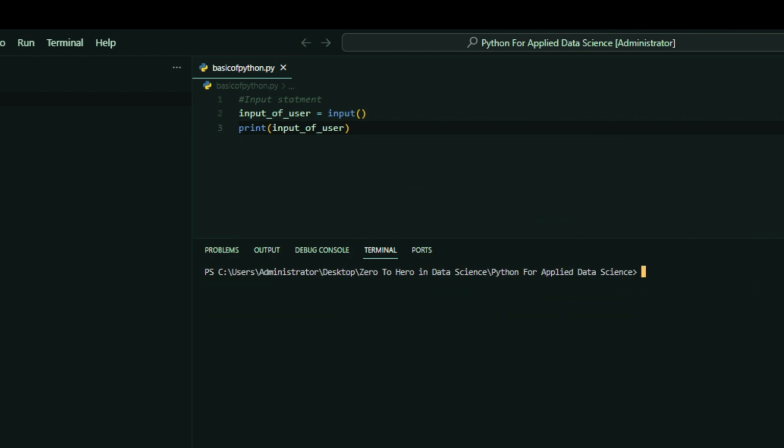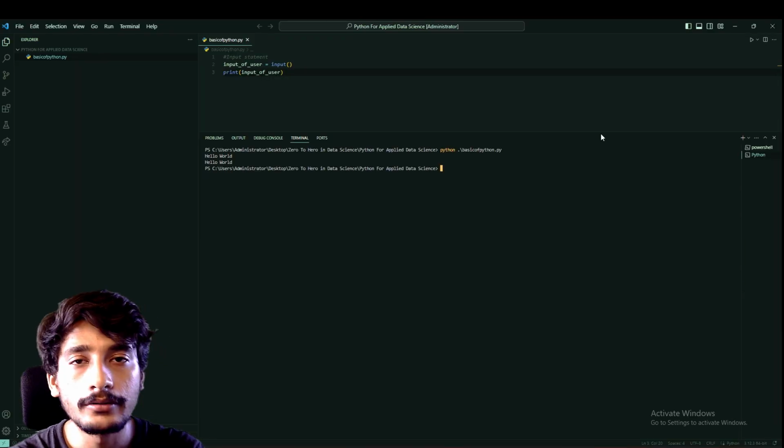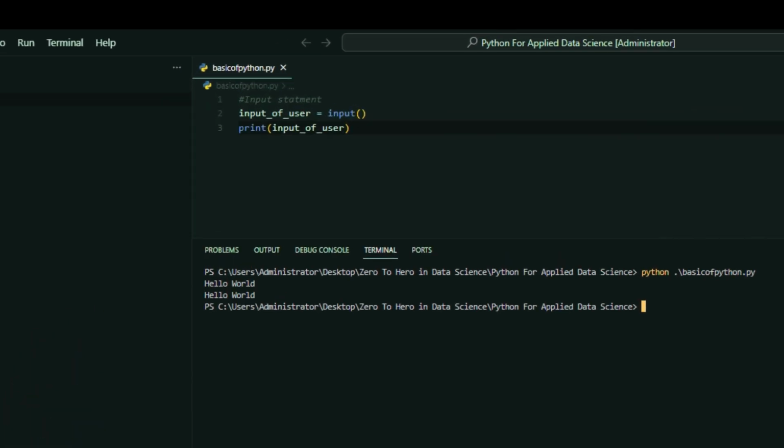Now let us clear our console and let us run our code, python basics of python. Now it's asking for the input. So now let us input hello world, and here you could see your input printed.